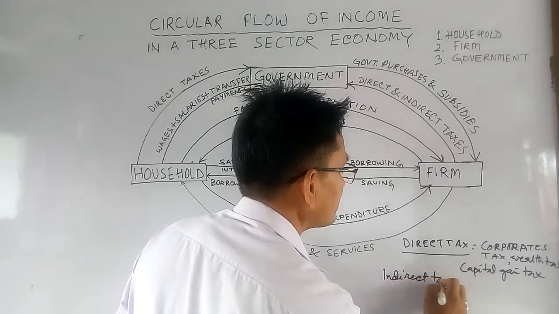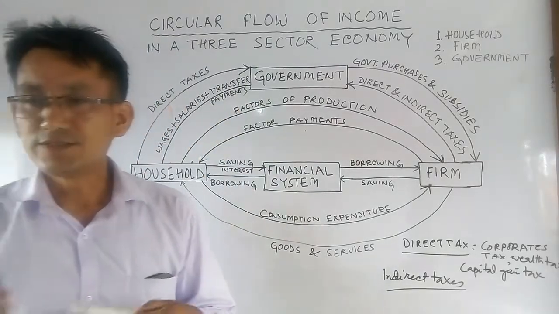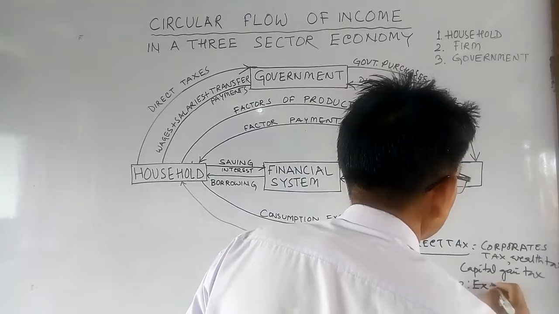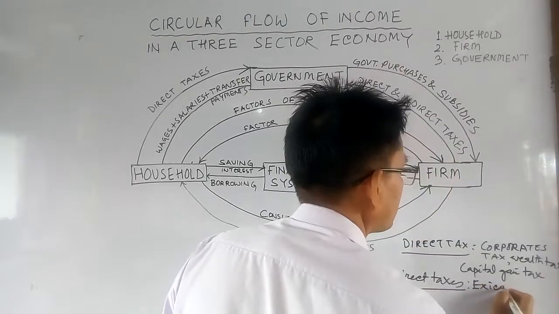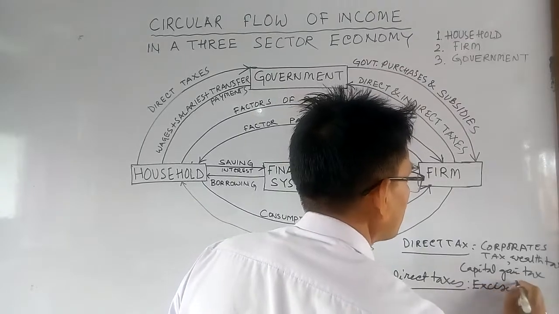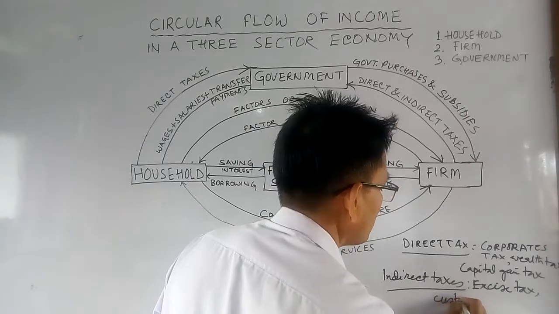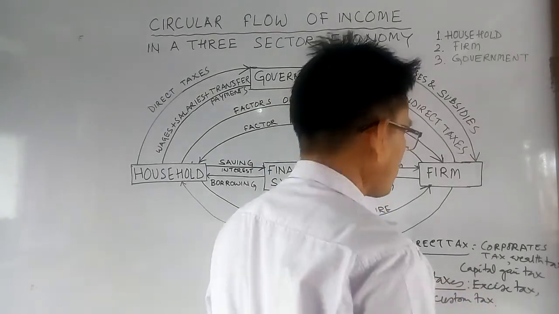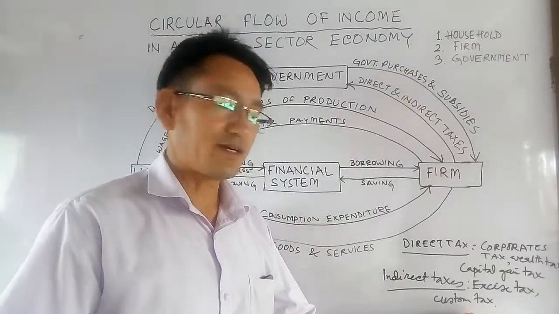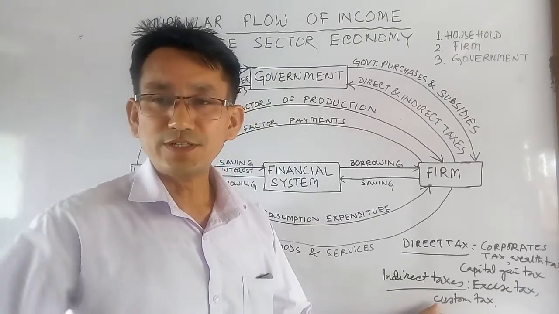And some of the indirect taxes given by the farms to the government, we can say indirect taxes, let us say excise duties, or tax, what should we call? Then customs tax. Of course they pay taxes, but it is again in turn just taken from the users or the buyers of goods and services.